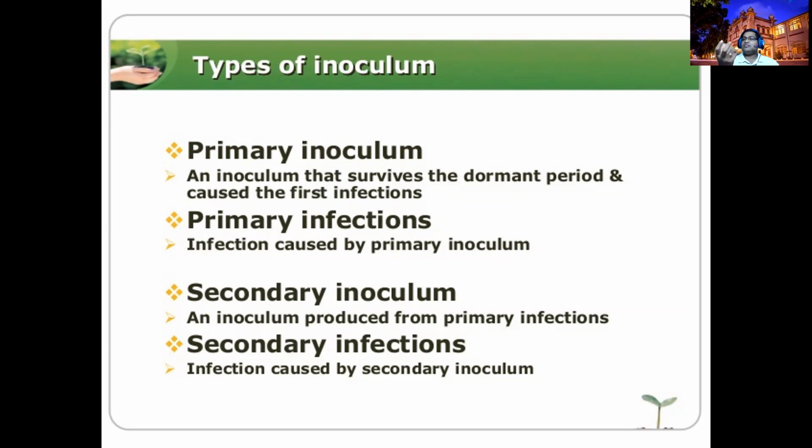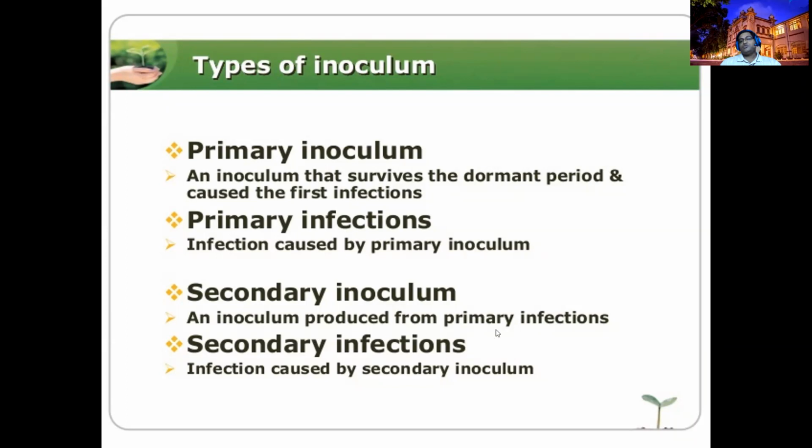For example, if you are cultivating rice and rice blast attacks one spot of your land, then the spores from the same season attack the same crop in the same field. The same inoculum attacking in the same field, in the same season, we call a secondary inoculum.